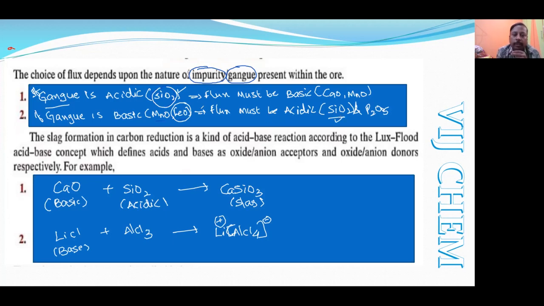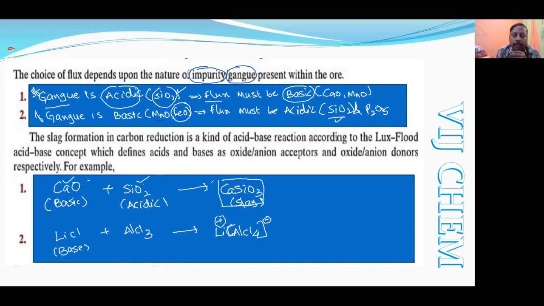Anyway, the reaction must take place between the flux and gangue. For that, if an acidic gangue is there, to get the reaction we have to add a basic flux. So they both combine, a basic flux and an acidic gangue. Sometimes this will be flux, sometimes this will be gangue. Finally we will get the same slag, understood?